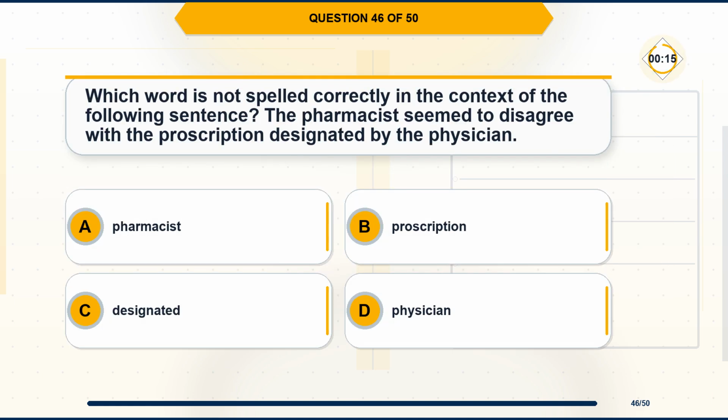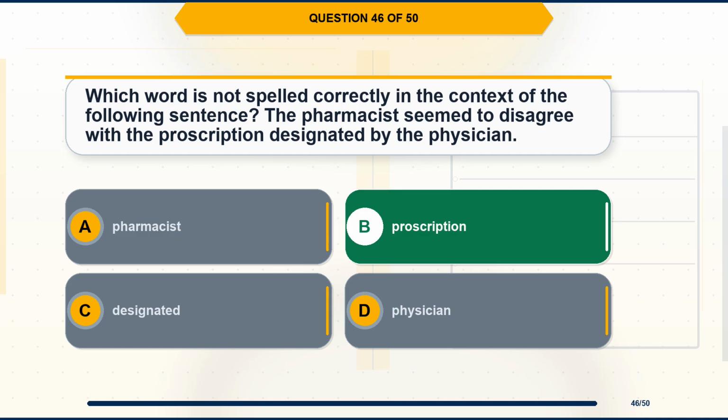Question 46. Which word is not spelled correctly in the context of the following sentence? The pharmacist seemed to disagree with the prescription designated by the physician. Option A, pharmacist. Option B, prescription. Option C, designated. Option D, physician.